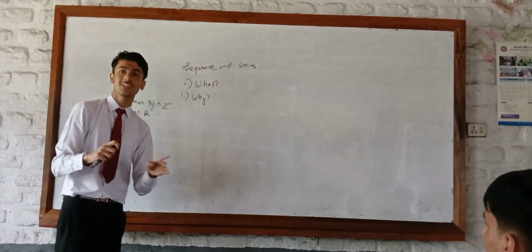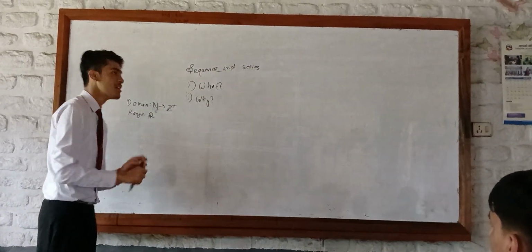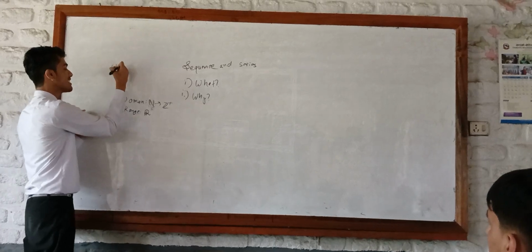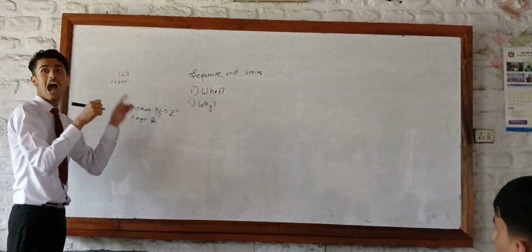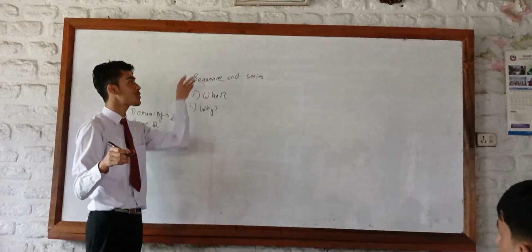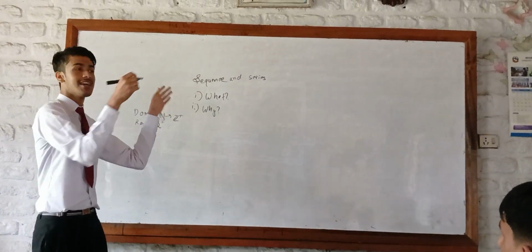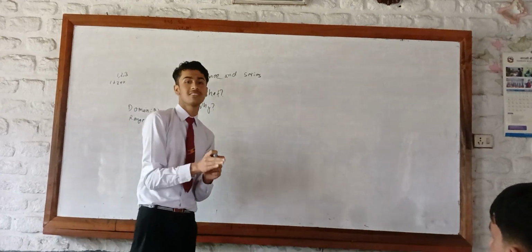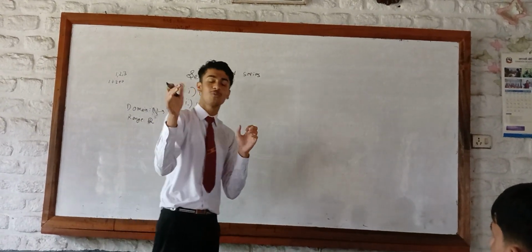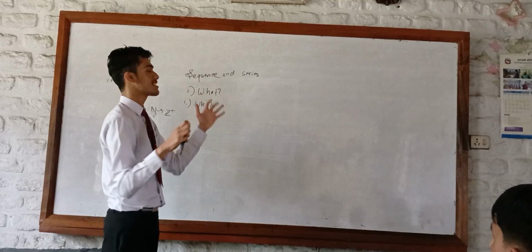However, the point to consider is the numbers must be separated by a comma. So if I say 1, 2 and 3, this is a sequence. But if I say 1 plus 2 plus 3, this is not a sequence. However, this fits the definition of what we call a series. A series is a progression or a sequence of numbers that is separated by a plus or a minus sign, an operator that can do something with the numbers. So that is the definition of a sequence and series.